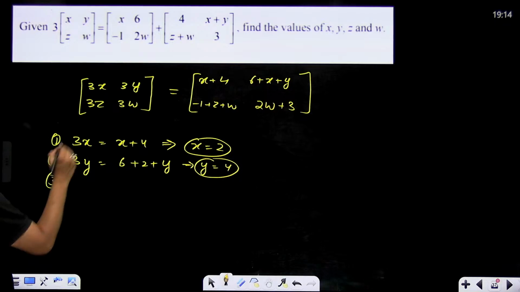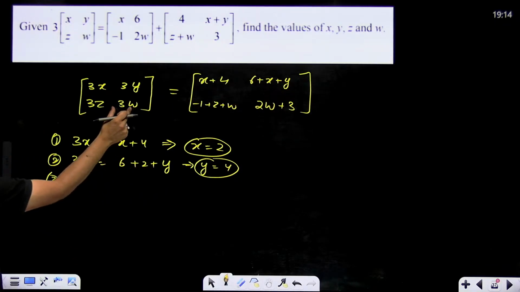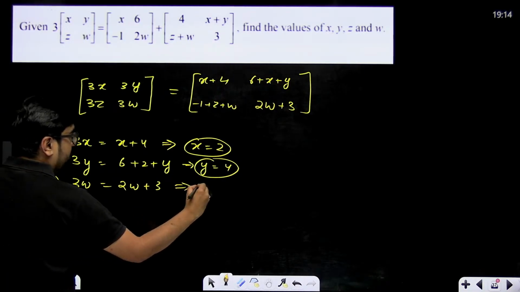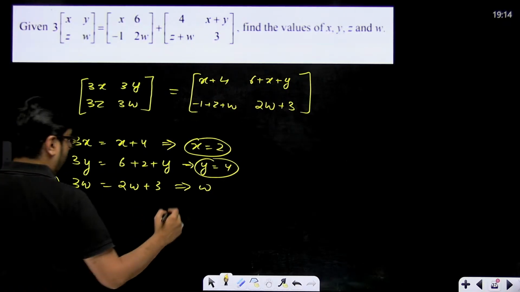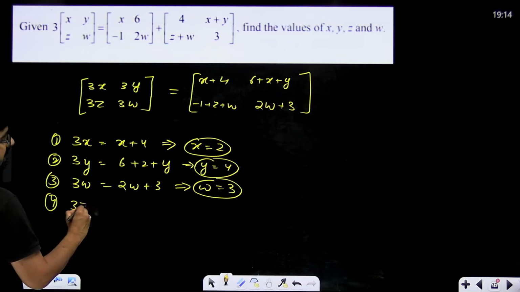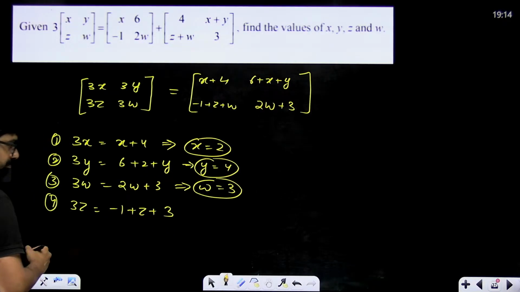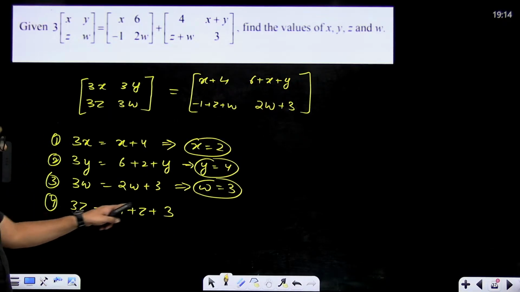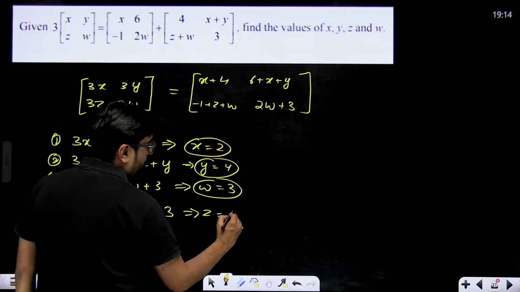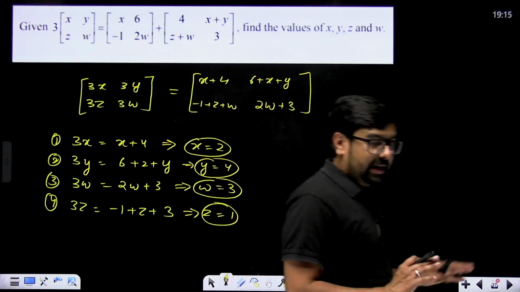So now third one, 3z is equal to this, and we will use this one first. 3w is equal to 2w plus 3. So from here w also we are getting, w will become equal to 3. We got w also. And fourth one is 3z equal to minus 1 plus z plus w, and w is equal to 3. So this will give us 2z is equal to 2. That means z is equal to 1. So we found all the values x, y, w and z.